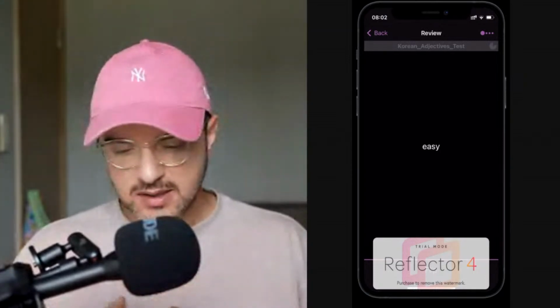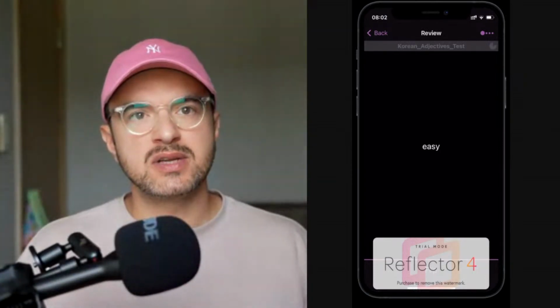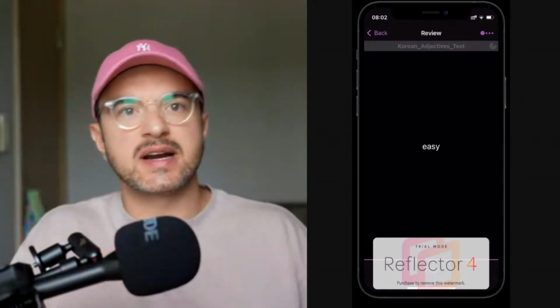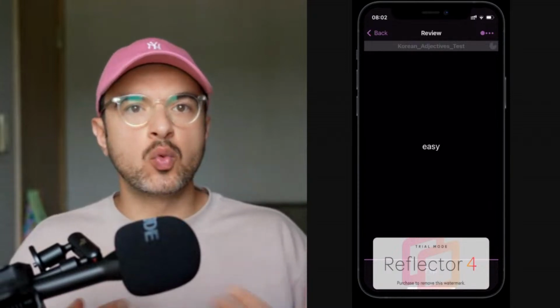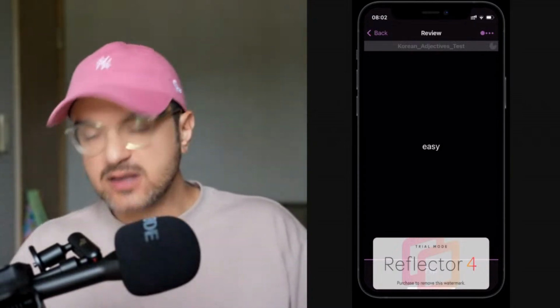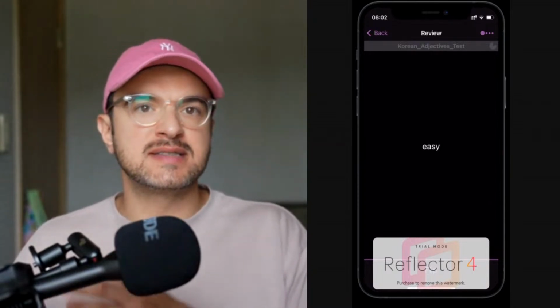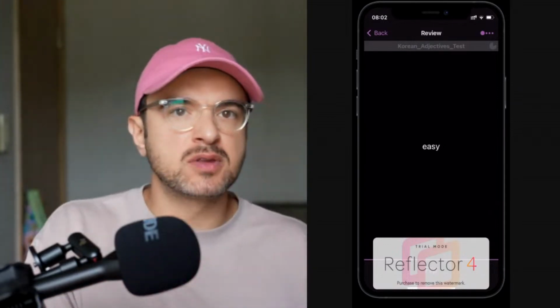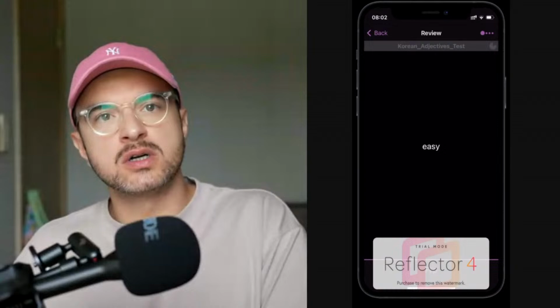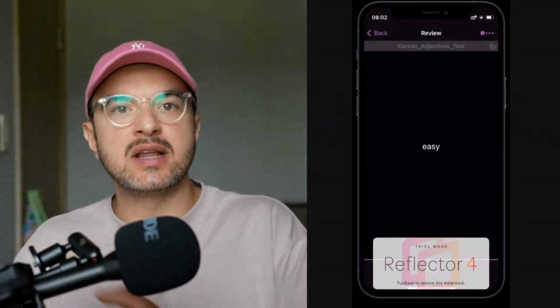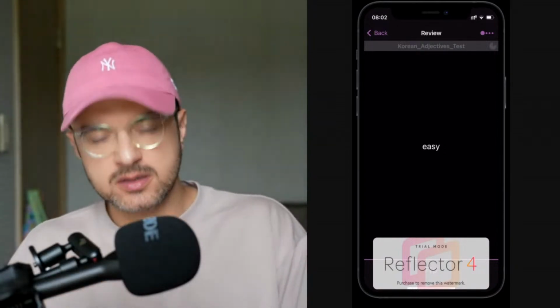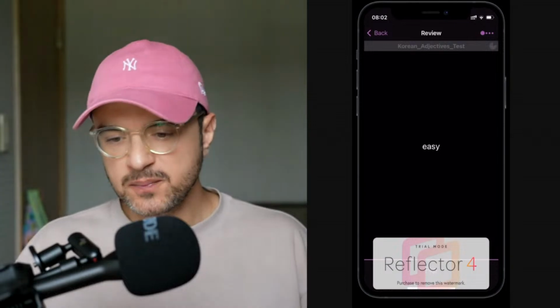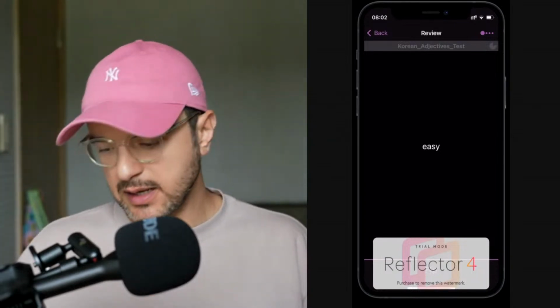When I'm studying Sogang Korean, that's where I find all the grammar rules and the words that I need to memorize. But I do not have a flashcard deck corresponding to what I'm studying. If I am at chapter one, I want to have words in my flashcards that are related to chapter one of Sogang Korean. So that's where ChatGPT can help.